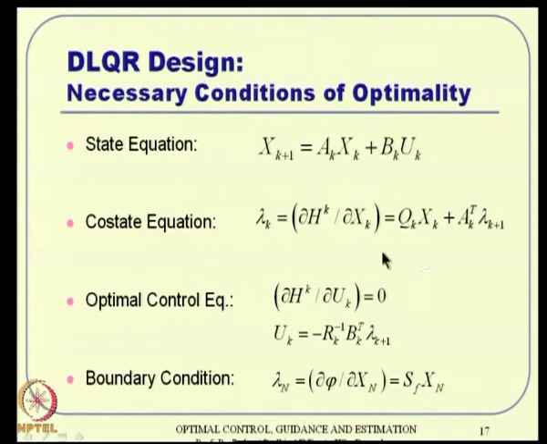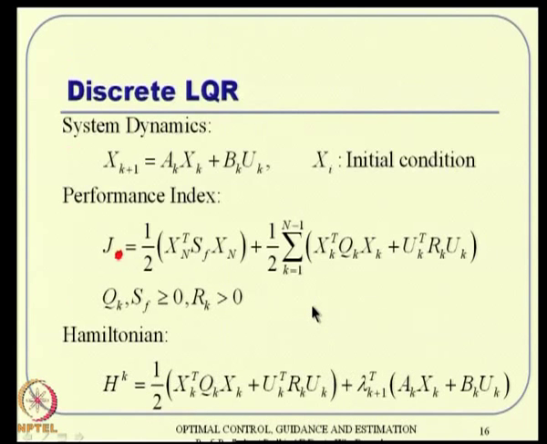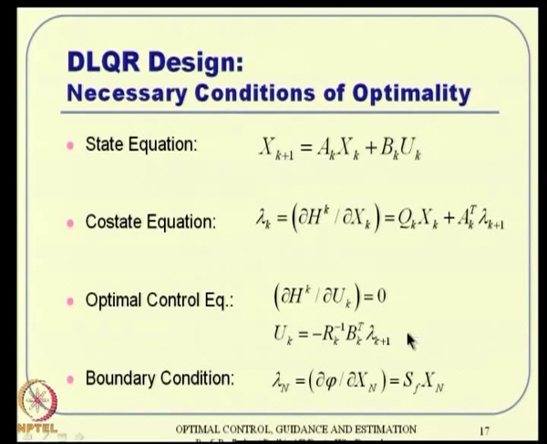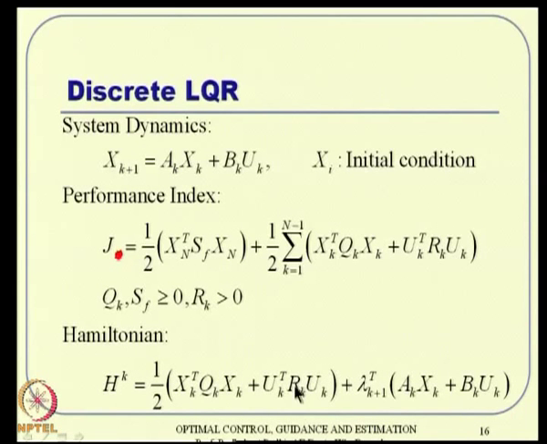Then the optimal control equation, del Hk by del uk equal to 0. If you apply that, Hk is again here. So, del Hk by del uk, one term is Rk uk, the other term will be Bk transpose lambda k plus 1. The boundary condition happens to be lambda n equal to Sn xn. So, this expression, Rk uk plus Bk transpose times lambda k plus 1, is equal to 0.